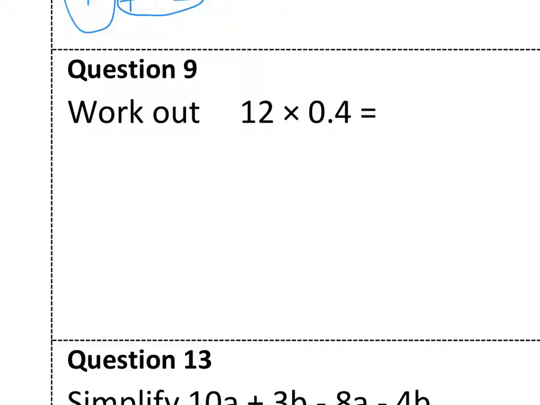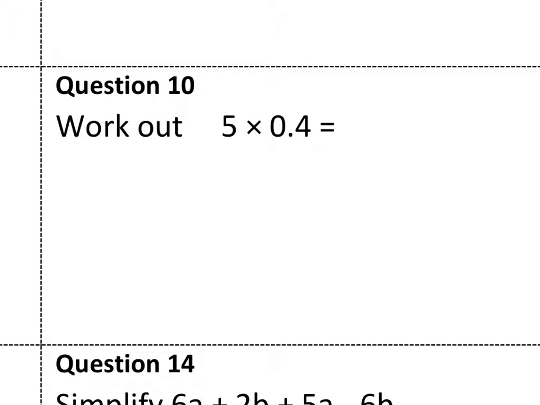Okay, this one might look a bit complicated, but I'm going to write it out underneath, ignoring the decimal. It would be 0, 4, but that's just the same as 4. So 12 times 4 is 48. If I've put the decimal in now, I've got one number after the decimal point here, so I'll need one number after the decimal point here. So my answer will be 4.8.